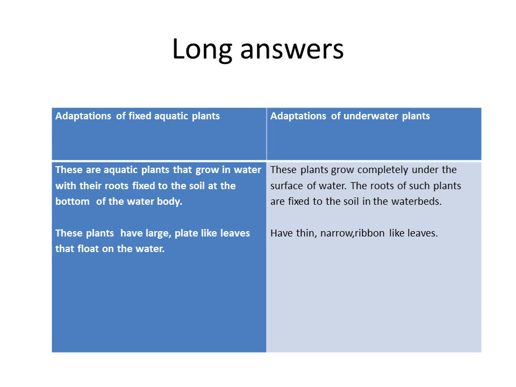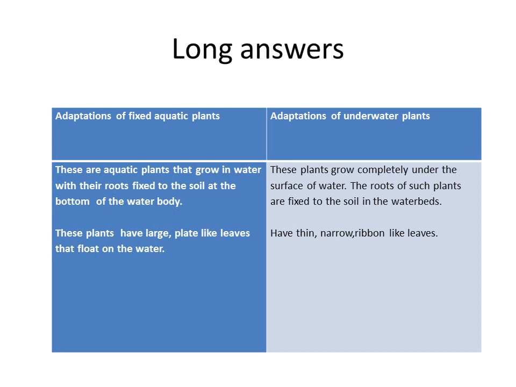Second one, you have to write the difference between the adaptations of underwater plants and fixed water plants. Now, first see the fixed aquatic plants. These are aquatic plants that grow in the water.